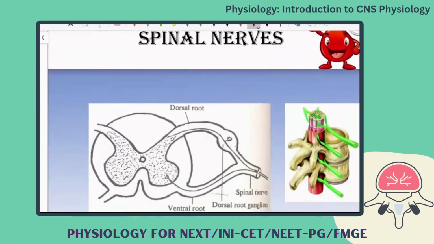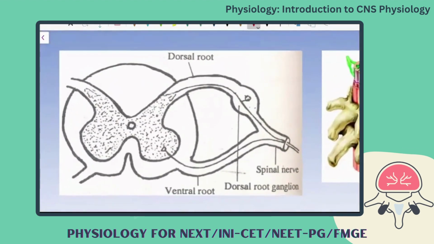And now coming to the spinal nerves, how it is arranged. So this is the structure of the spinal cord. You all know very well, when you do the cross section, you will get the outer white matter, inner gray matter. The gray matter has the H-shaped organization, or you also call it as butterfly shape. Okay, so this gray matter will have its piercing of the white matter on either side.